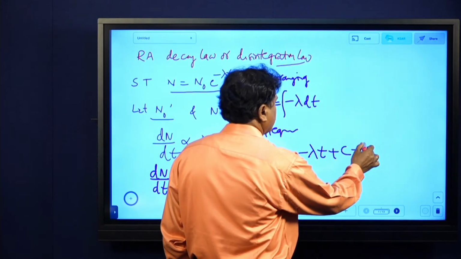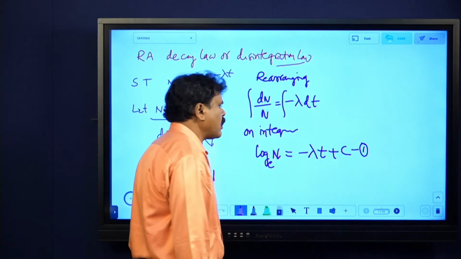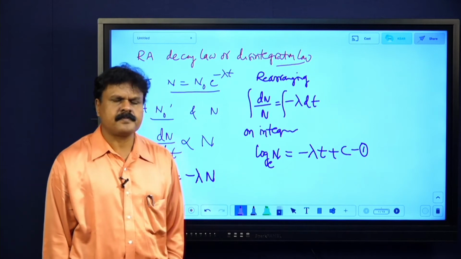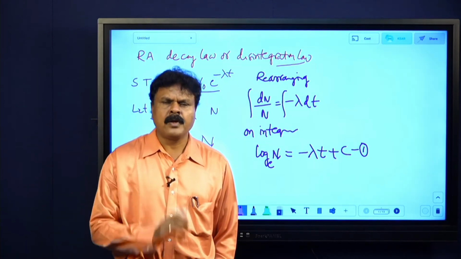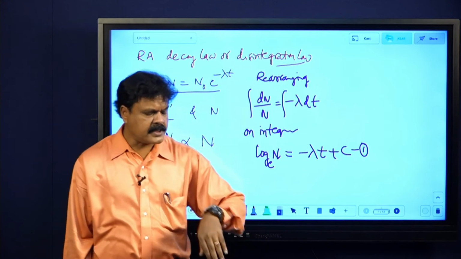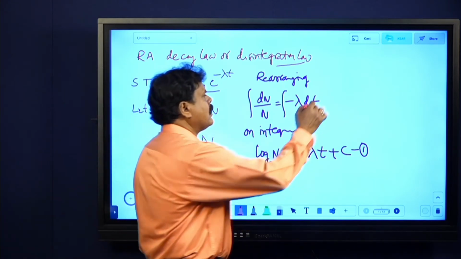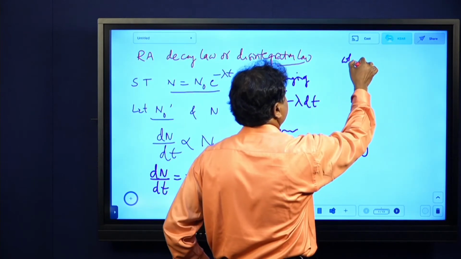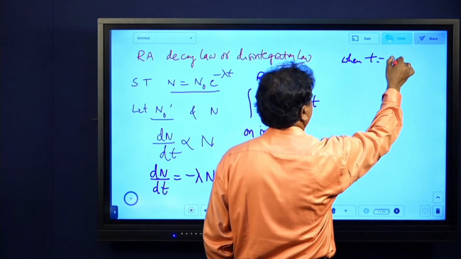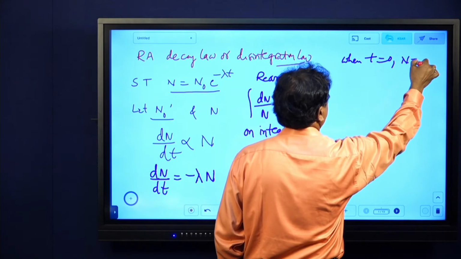In indefinite integrals, you have to eliminate that c. To eliminate c, go for initial conditions. Applying initial conditions: when t equals 0, n equals n naught.